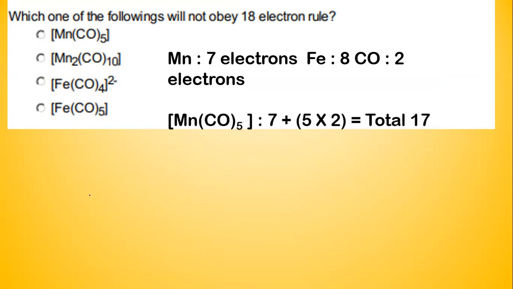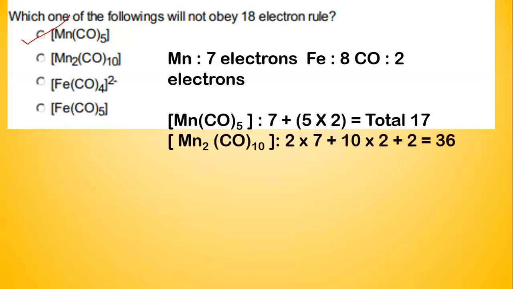First, in Mn(CO)5, Mn contributes 7 electrons, and each carbon monoxide contributes 2. So we have 7 plus 5 into 2, making up a total of 17 electrons. Now the answer here is already done because it is not a multiple of 18, making it the answer we want. But I want to discuss a few more points. Therefore, I'll be taking a look at the other systems as well.